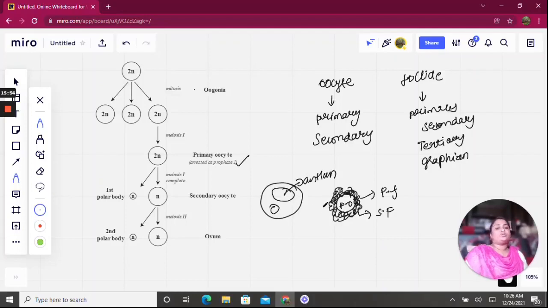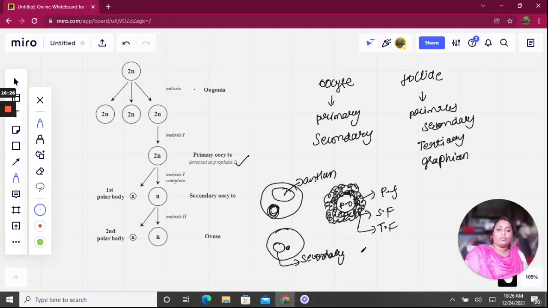After that, in puberty, these layers will grow. The granulosa cells will grow and transform into the tertiary follicular stage. So now this is called the tertiary follicular stage. And after the tertiary follicle, the primary oocyte inside the follicle will complete its meiosis division and produce one polar body and the secondary oocyte.